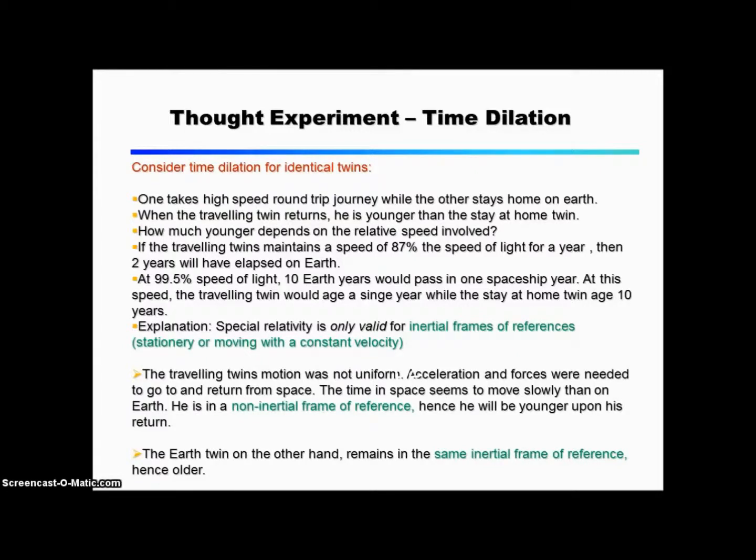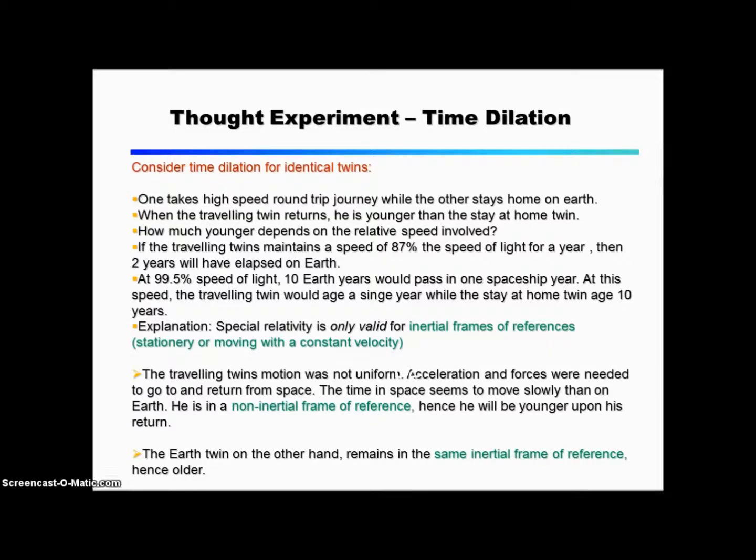If the travelling twin maintains a speed of 87% the speed of light for a year, then 2 years will have elapsed on Earth. At 99.5% the speed of light, 10 Earth years would pass in one spaceship year. At this speed, the travelling twin would age a year, while the stay-at-home twin aged 10 years.